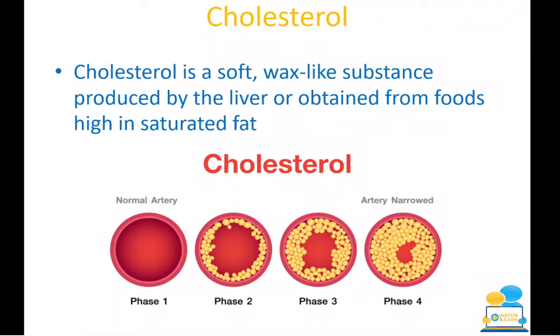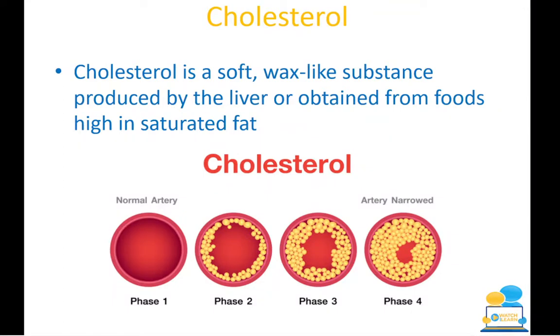And you can see from the picture there where it has phase 1, that's your normal artery, which your blood is going to flow straight through there and out of your heart very easily. Phase 2, struggle a little bit. Phase 3, it's getting a bit tighter. And phase 4, what's going to happen is that it could completely become blocked, and in that case you're going to get a heart attack, which means you're not getting enough oxygen, which is extremely dangerous.